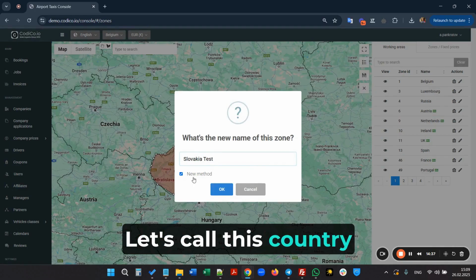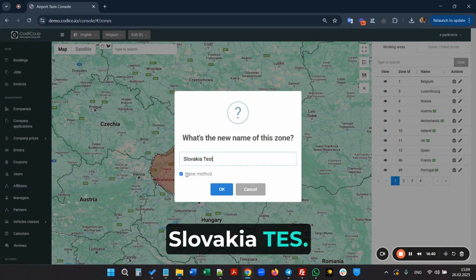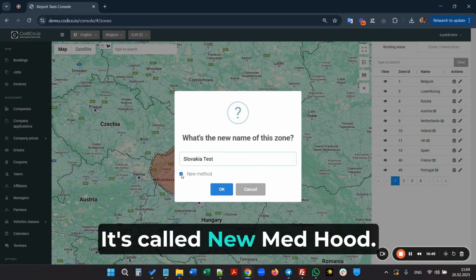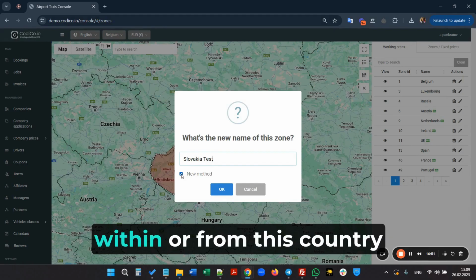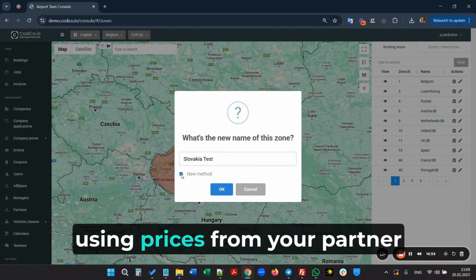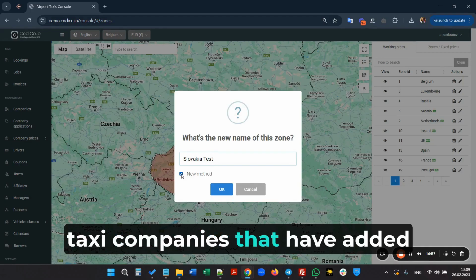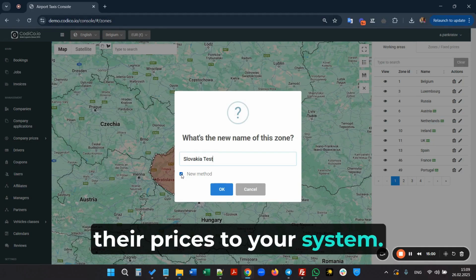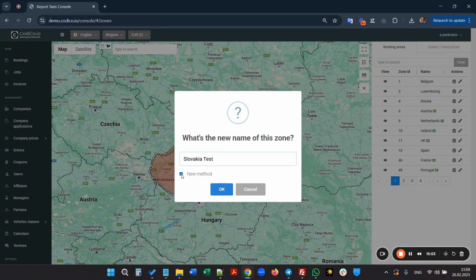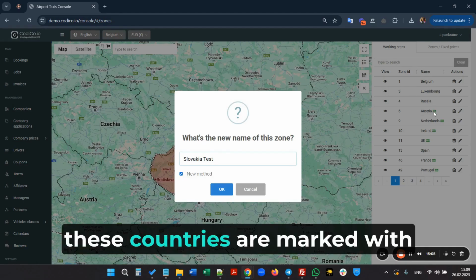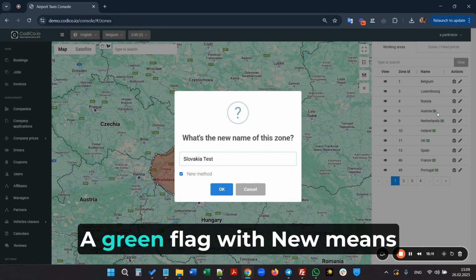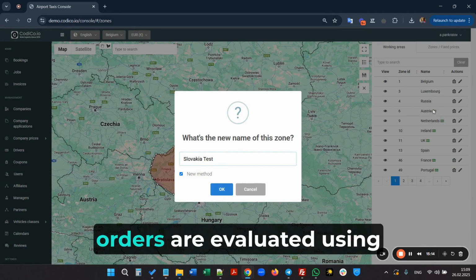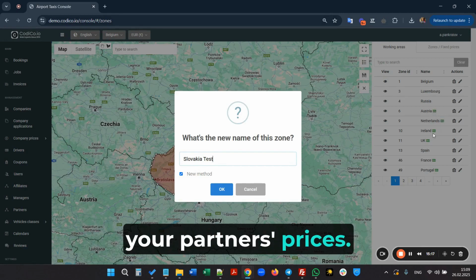Let's call this country Slovakia Test. And here we have this option, a checkbox. It's called New Method. If you set it up, the system will evaluate orders within or from this country using prices from your partner taxi companies that have added their prices to your system. On the side, these countries are marked with a small green flag labeled New. A green flag with New means that in this country, orders are evaluated using your partner's prices.